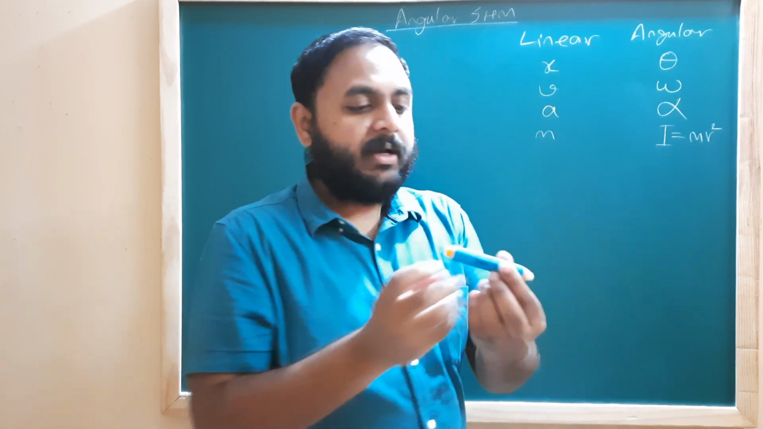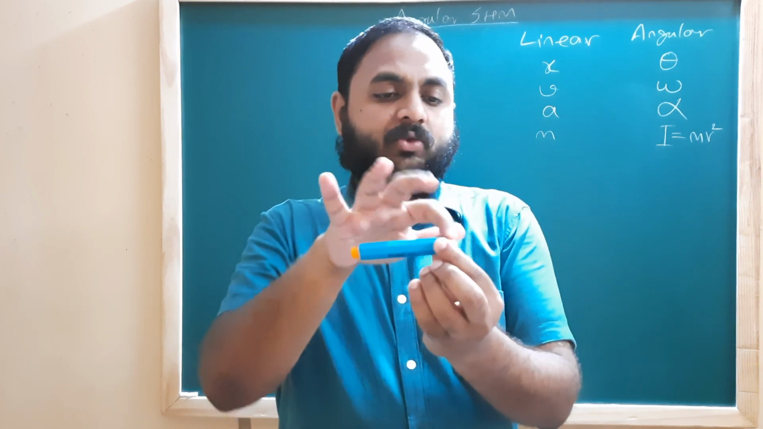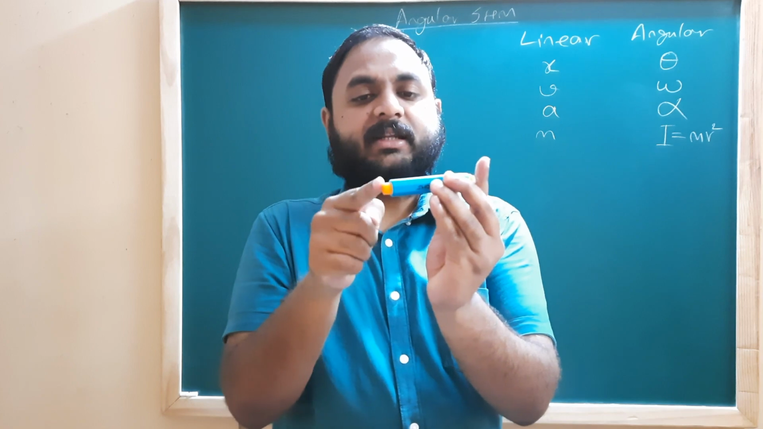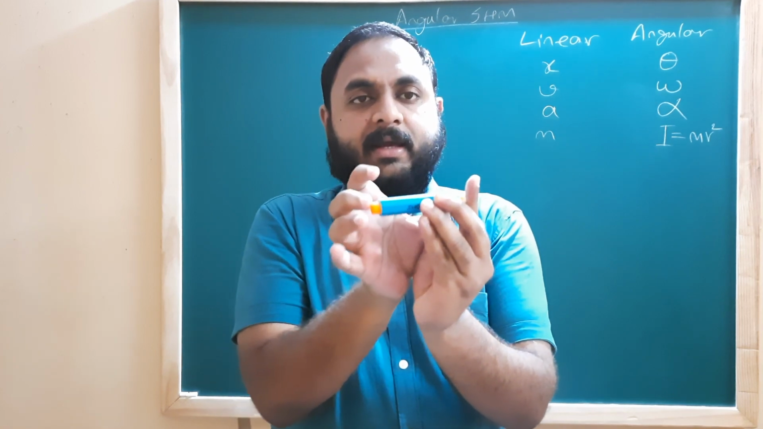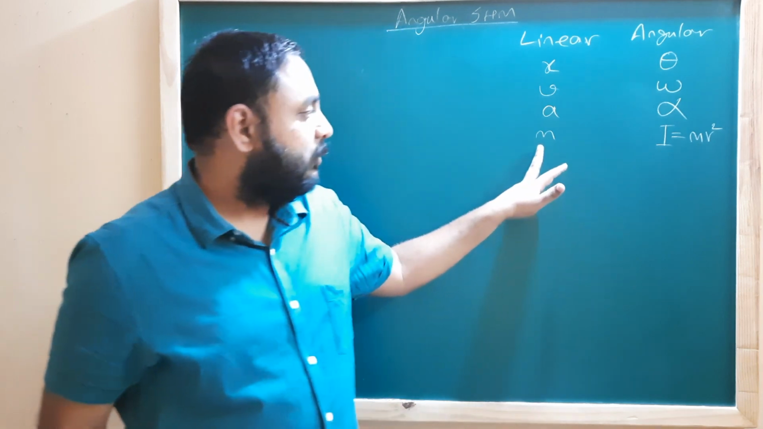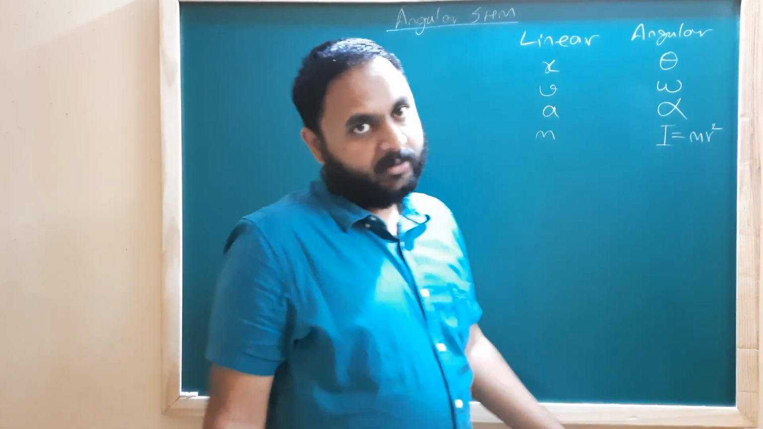मतलब, if this chalk is rotating this way, and if it is rotating around this point, इस point के across उसके rotations हो रहे हैं, तो इस point से लेकर इस point तक जो distance है, इसका square multiplied by the mass will be the moment of inertia. So the role that mass plays in linear motion, moment of inertia plays in angular motion.